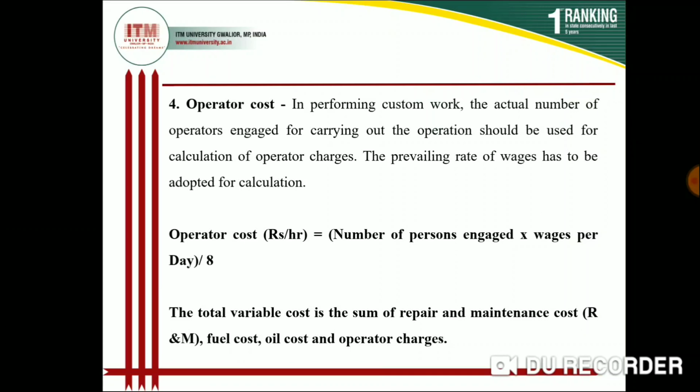Suppose we are giving 160 rupees to the driver for per day working, and you take an 8-hour working period from them. So it is estimated that the per hour cost of the operator will be 20 rupees per hour.